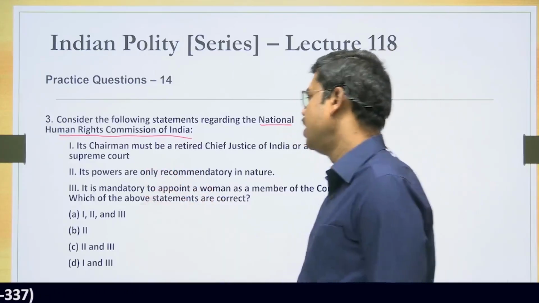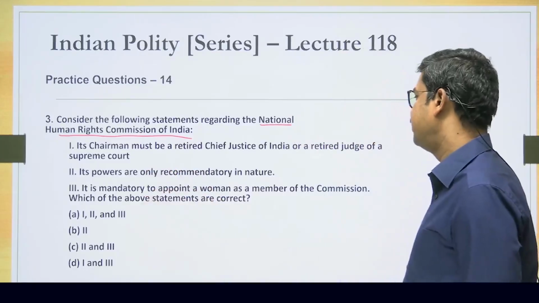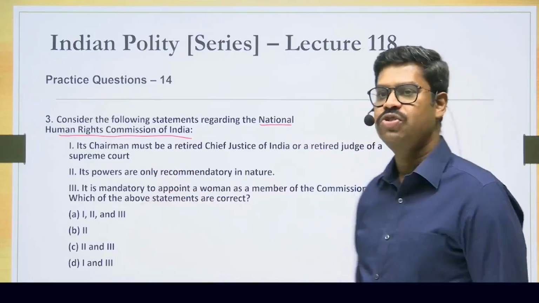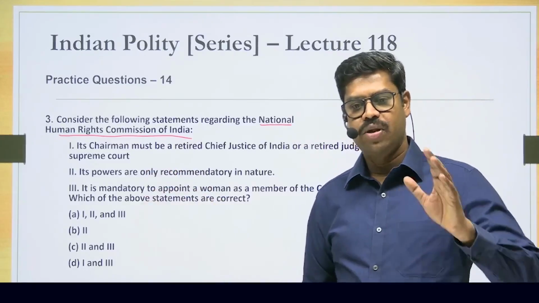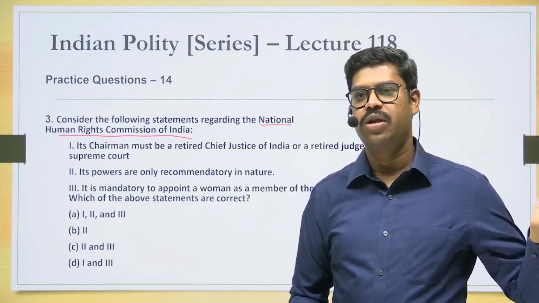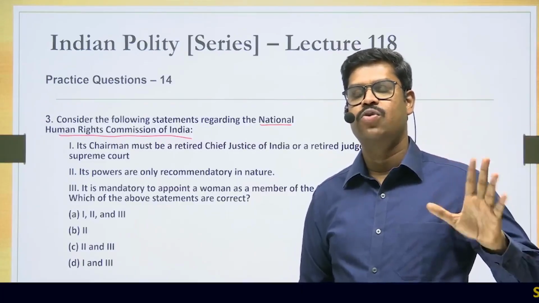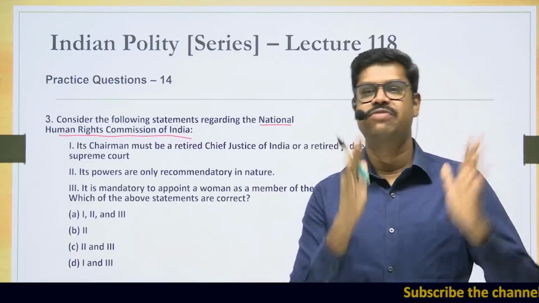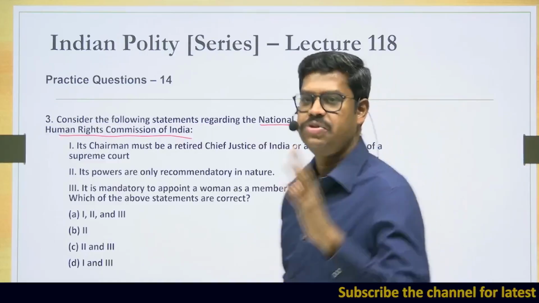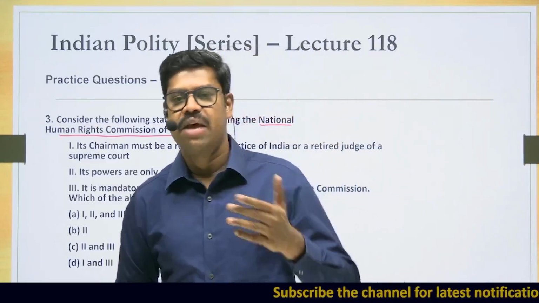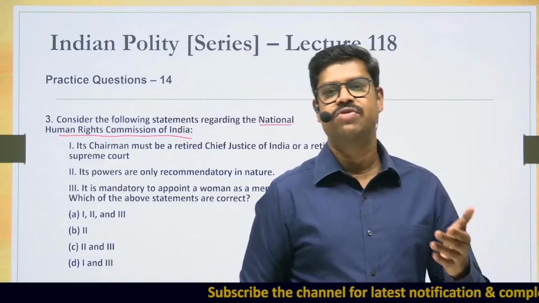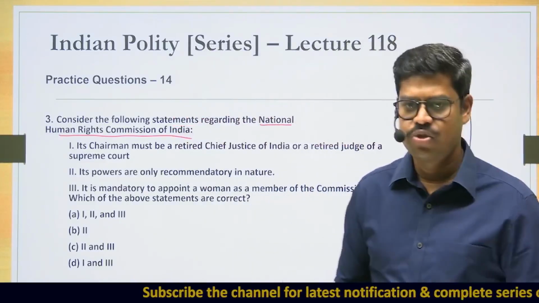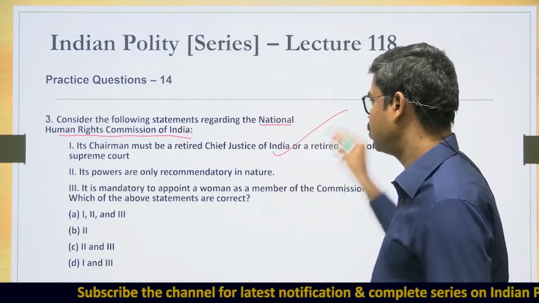Statement 1. Its chairman must be a retired Chief Justice of India or a retired judge of a Supreme Court. In fact, when the Human Rights Act was passed initially, the only person who could be appointed as chairman of the National Human Rights Commission was a retired Chief Justice of India. However, subsequently this was amended, paving the way for not only the retired Chief Justice of India, but any retired judge of a Supreme Court. So therefore, this particular statement is true.